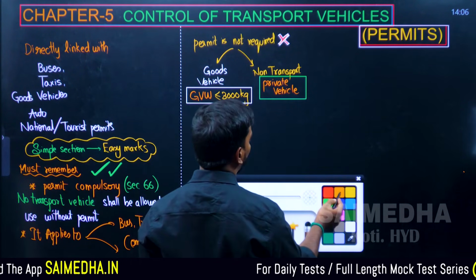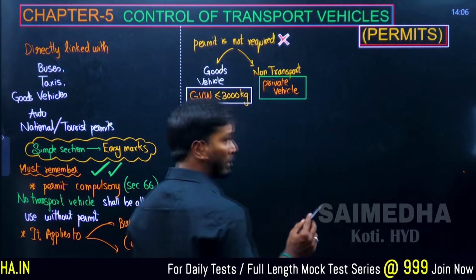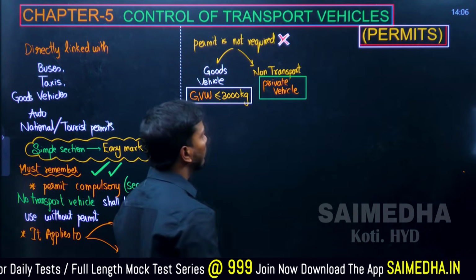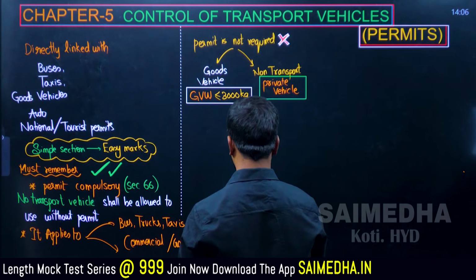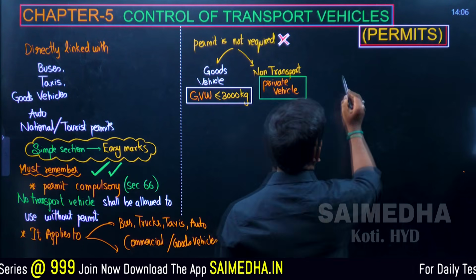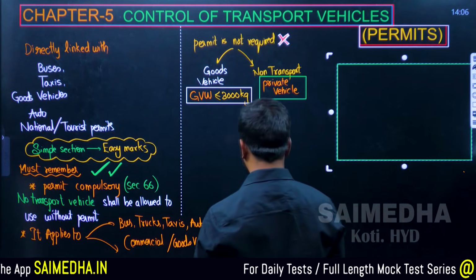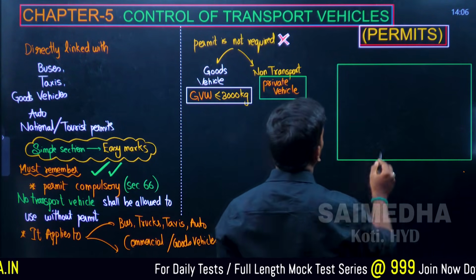After that, the most important question that you can expect in the examination is types of permits based on the different classes of vehicles. Let me write it here. It is one of the most expected and repeatedly asked questions from the VI, AMVI, motor vehicle inspector exams.